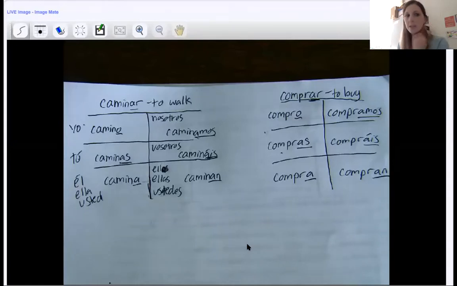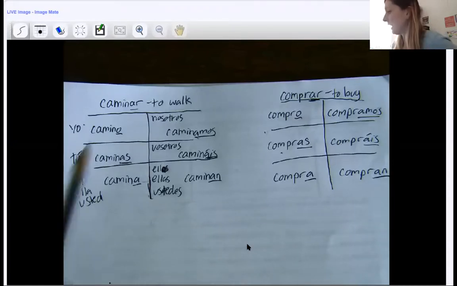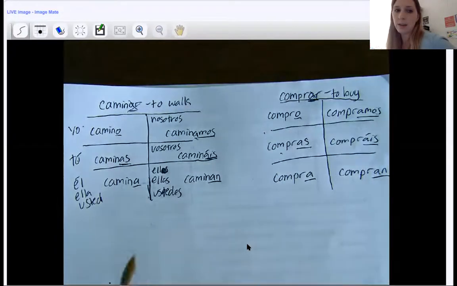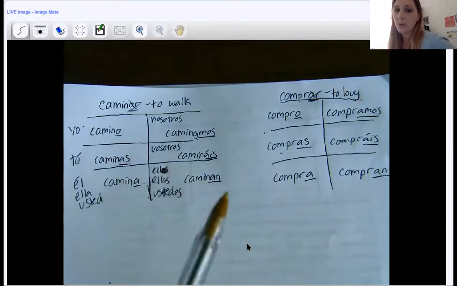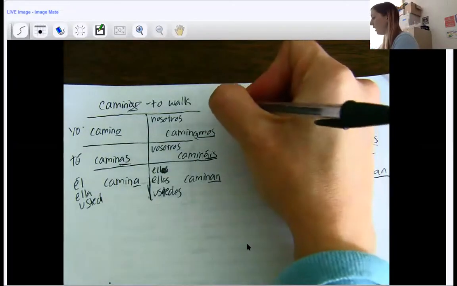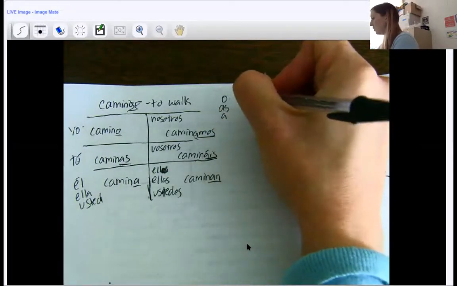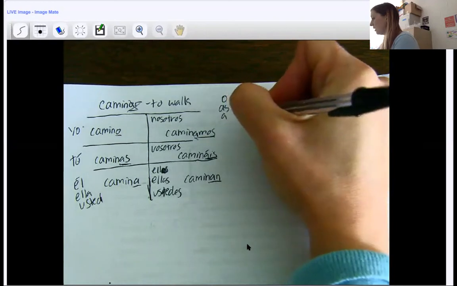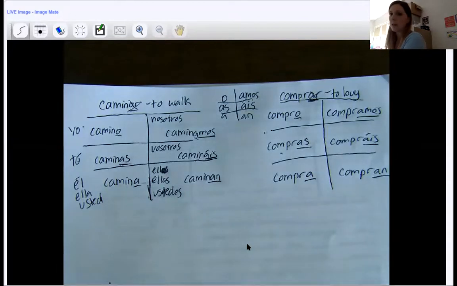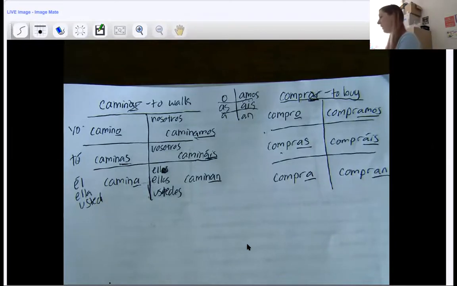All right, guys, here are the answers. So once again, you take that AR off. I'm going to draw a light X through it to show that I did that. And you have camino, caminas, camina, caminamos, camináis, caminan. And you have compro, compras, compra, compramos, compráis, compran. So I took the AR off and I added those o, as, a, amos, áis, and an endings. Okay, that's all I did. So it's o, as, a, amos, áis, an. That's an AR verb. And when you come back to school, we're going to watch a video on that.